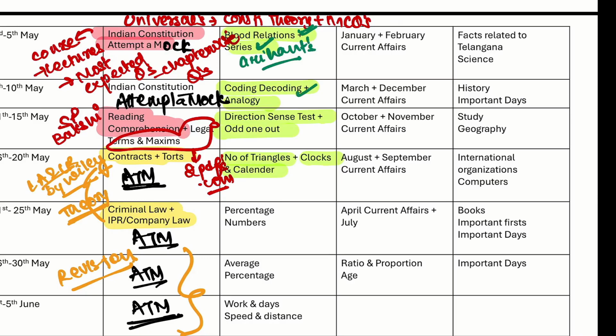Series, complete topic, you have to solve. Coding, decoding, complete. Analogy and odd one out, you can give 1 hour to understand the concept and move ahead. Direction sense test is a very easy topic. Number of triangles, clocks and calendars, also complete topic you have to solve.